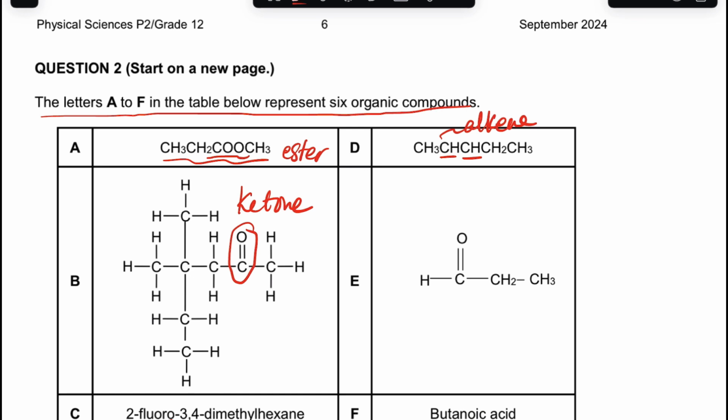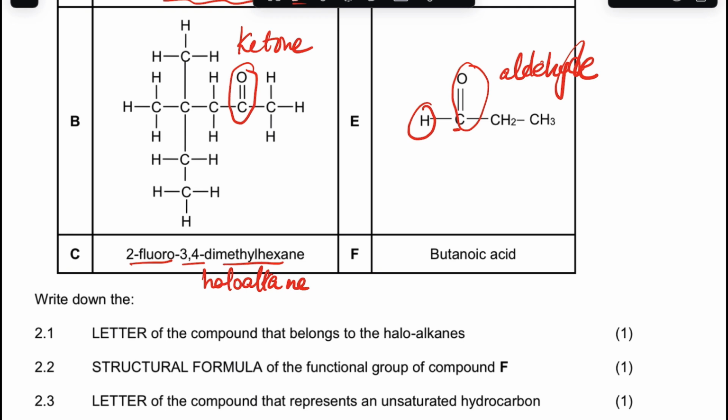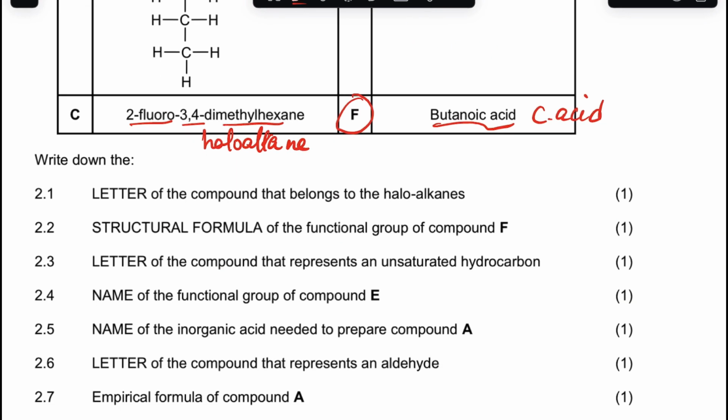If you look at E, we have a carbonyl that is terminal, and we have an H there. This is an aldehyde, right? That's the formyl group, the name of the functional group structure. And F, the last one, butanoic acid, it's a carboxylic acid.